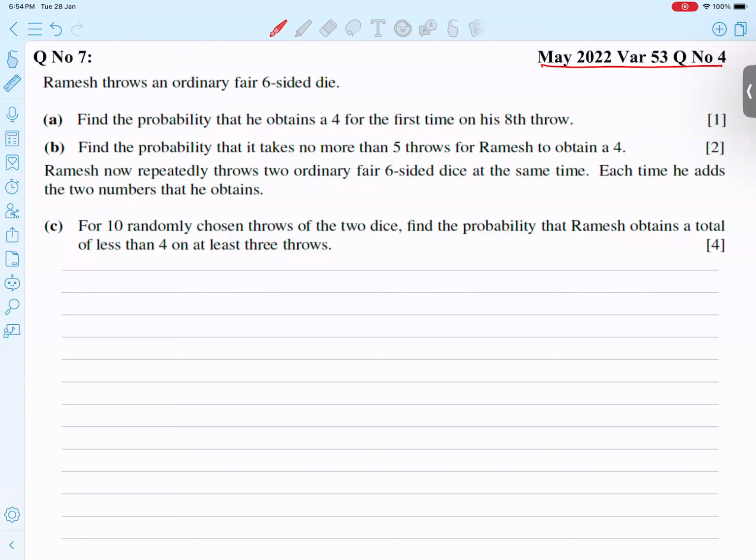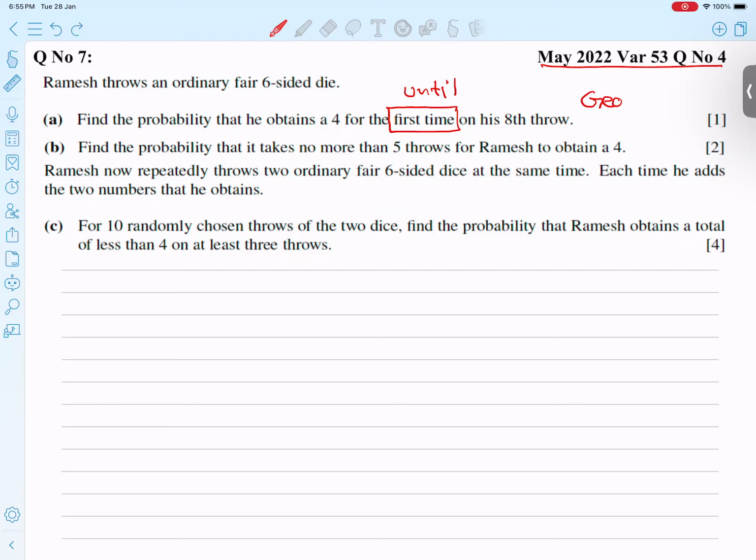He is saying very clearly that Ramesh throws an ordinary fair six-sided die. And what is the probability that he obtains a 4 for the first time? I have said many times, whenever the words "first time" or "until" come, this is a topic of geometrical probability. Okay, so let's start. He is getting a 4, we are giving priority to 4, but on the eighth throw.